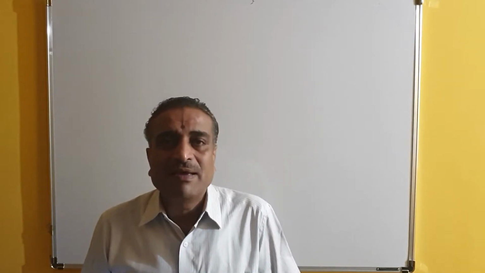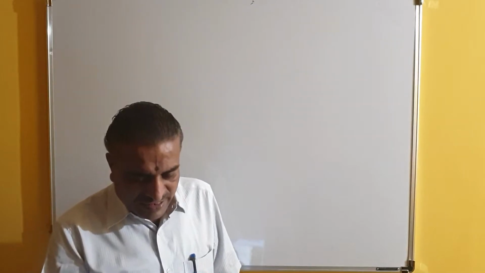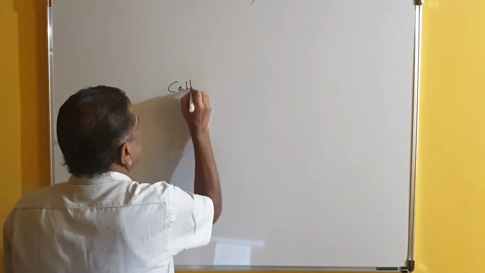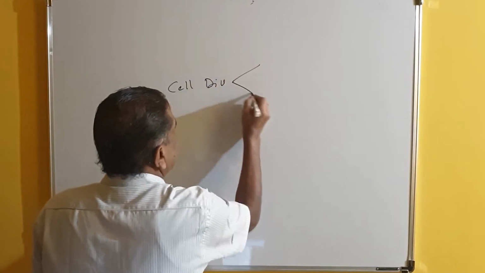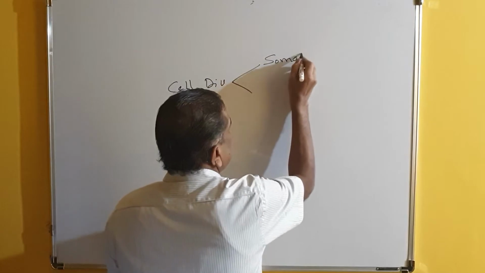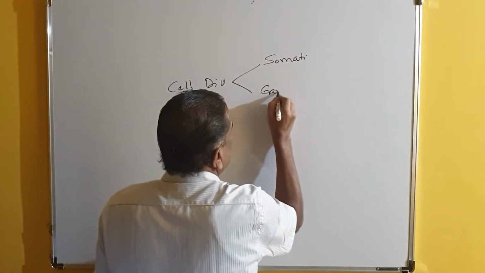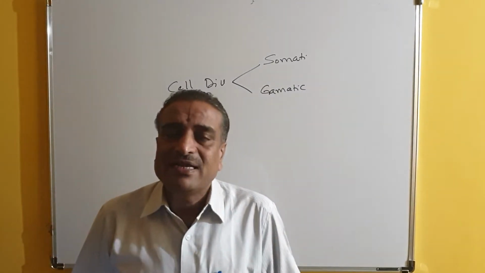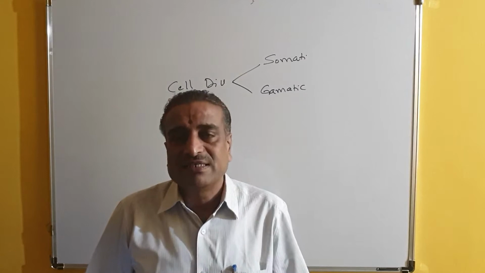So cell division is nothing but the growth. So the growth of the organisms takes place by means of cell division. Such a type of cell division we are studying now. And now, types of cell division. How many types of cell division are there? So there are two types basically. That is, first one is called somatic cell division, and another one is called gametic cell division. Two types of cell divisions are existing in nature.